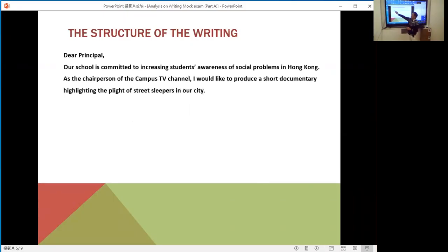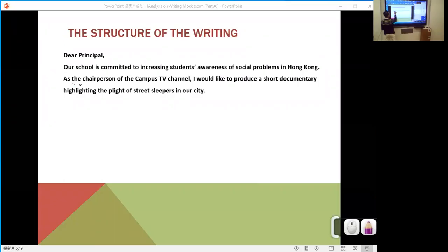So what will be included in the program? And the text type: you write a letter to the principal, so it is a formal letter. For example, if you write a letter to your teacher, it's formal, but if you write a letter to your friend, it's not. Because you are the chairperson, you represent the school campus TV, and you are the first person to write the letter. The intended reader, as I have mentioned, is the principal. And the tense is the simple present tense. You give some information and explain the reasons, so you need to use the simple present tense.